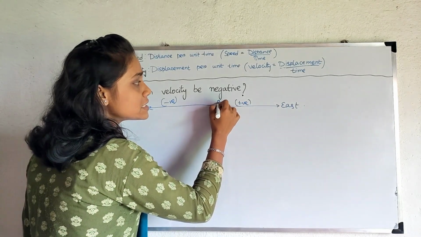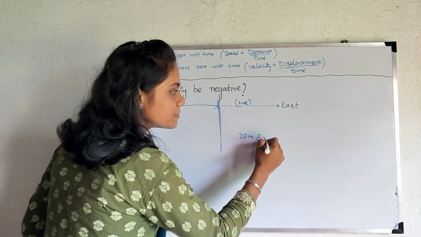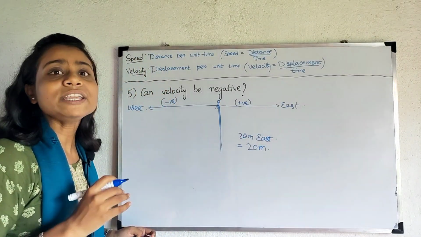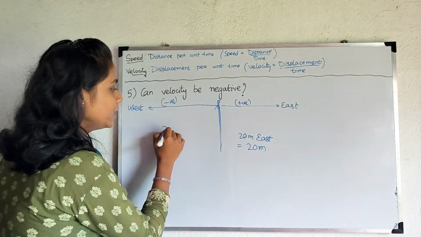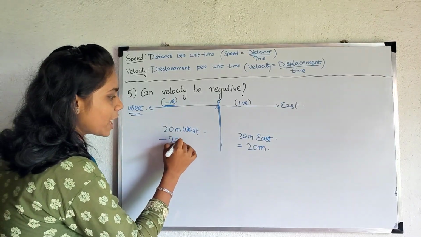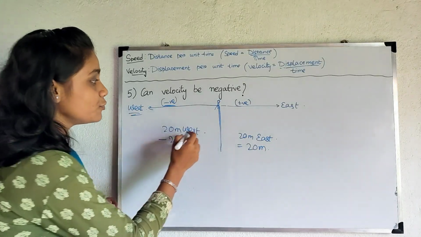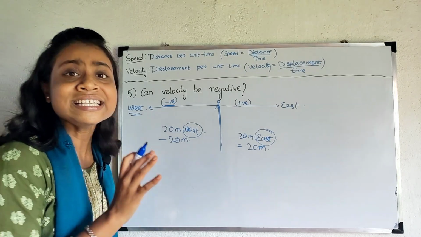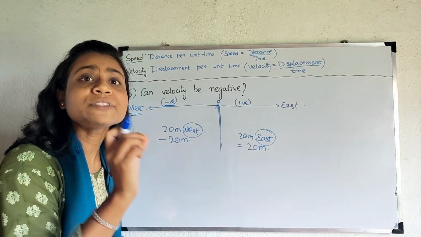If I say that a person moves 20 meter east, I can write it as 20 meter. But if I say that the person moves 20 meter west, west means negative, so I have to write minus 20 meter. This is the displacement because we are mentioning the direction. Displacement has direction, distance has no direction. In case of distance, we only give the numerical value.